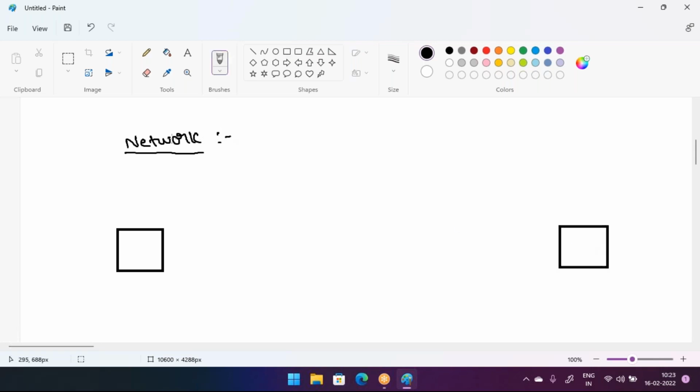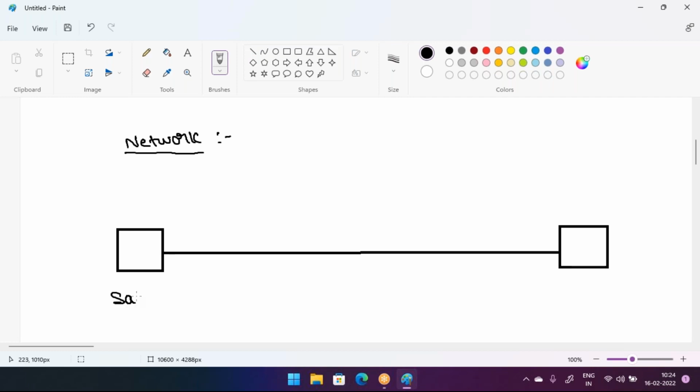Between these two computers, these two persons, what can we do here? We create one link. We can connect these two devices through one cable. Then what has happened here?